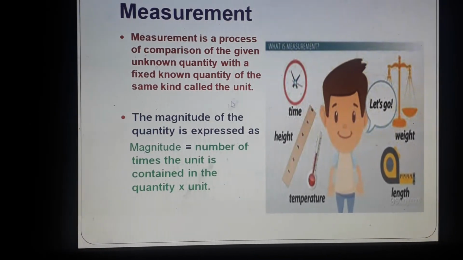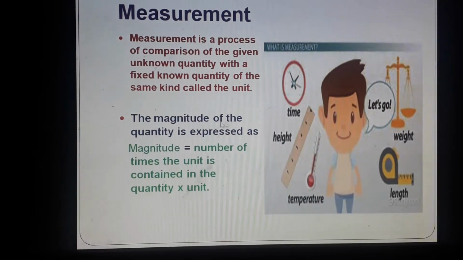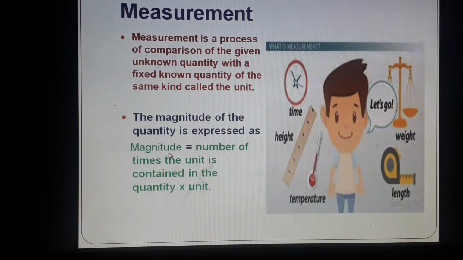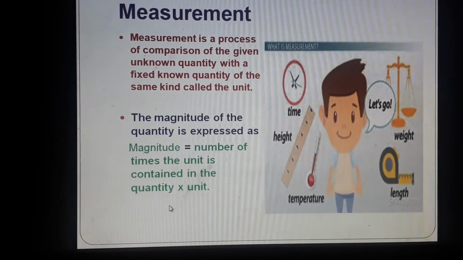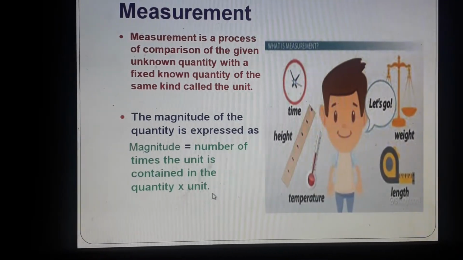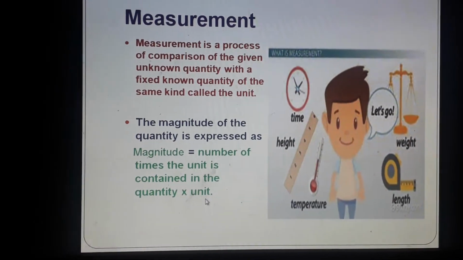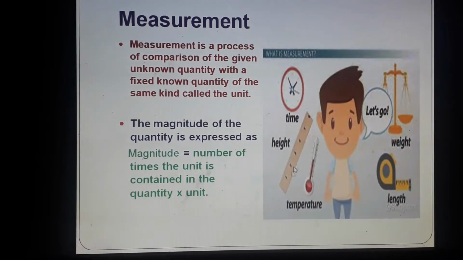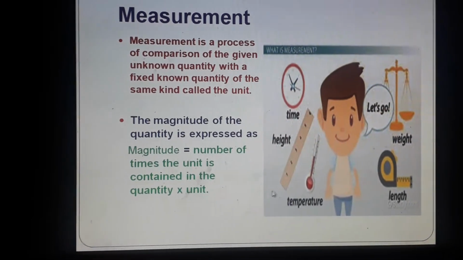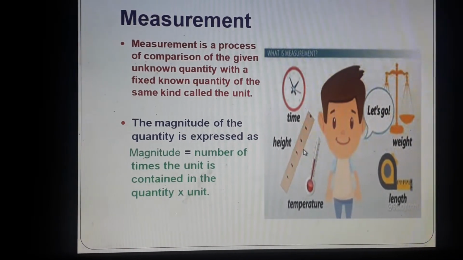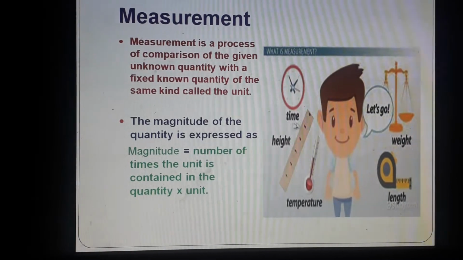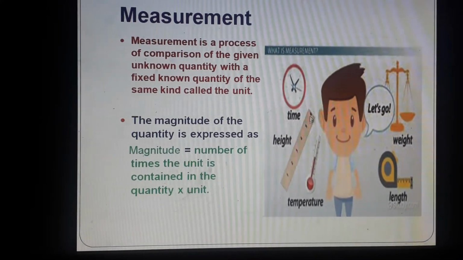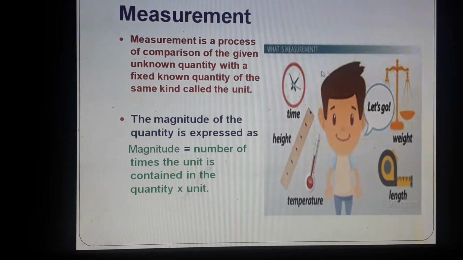Okay. Now when we express the magnitude of a quantity, it is expressed as the number of times the unit is contained in the quantity. And what is our unit? Like if we say meter. So here let us say the scale. This is 1 meter. Okay. So if I want to measure a height of a person, I will find out how many times this 1 meter is there in the given measurement of that person.